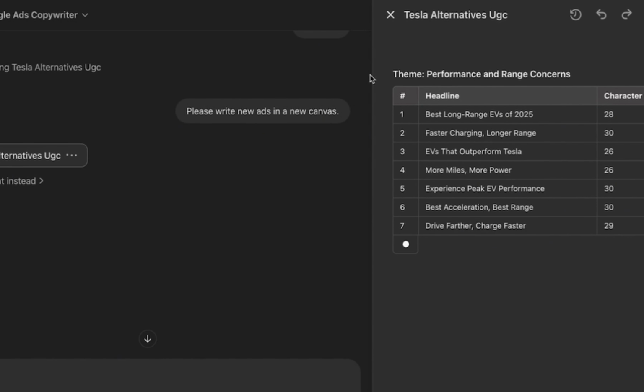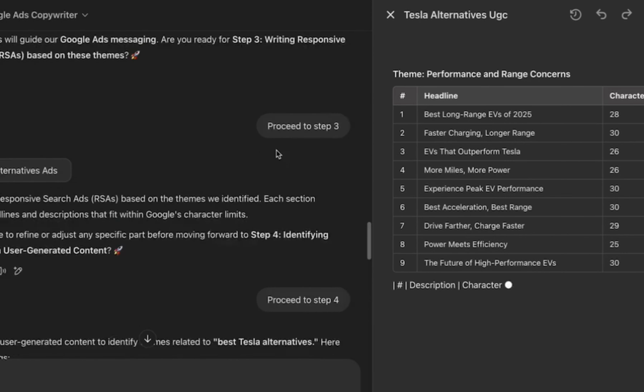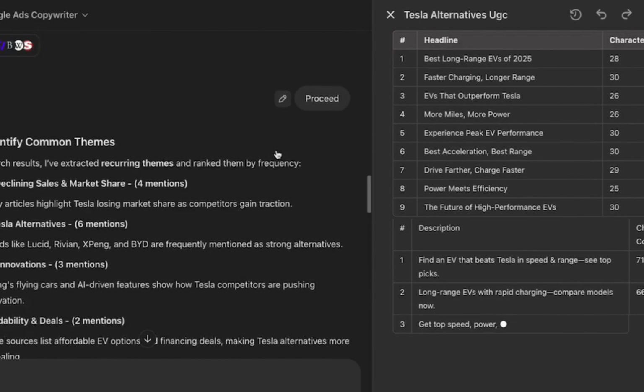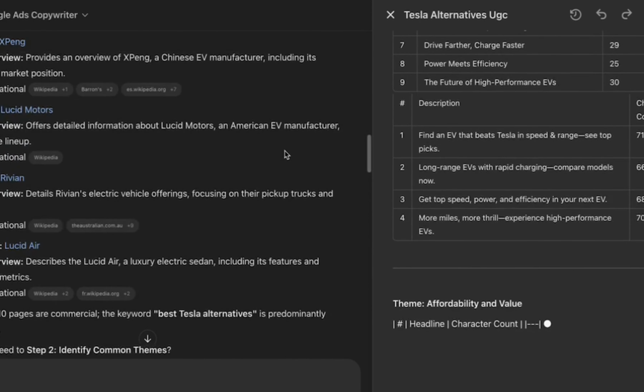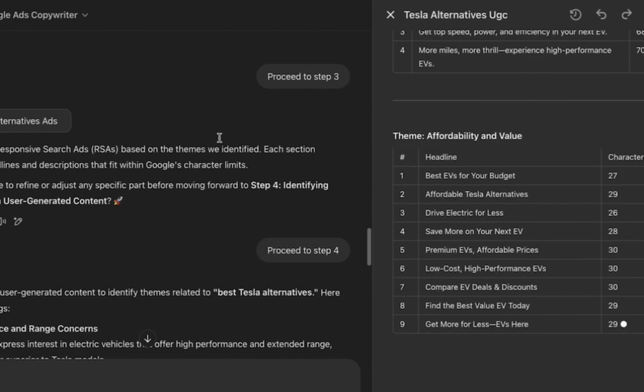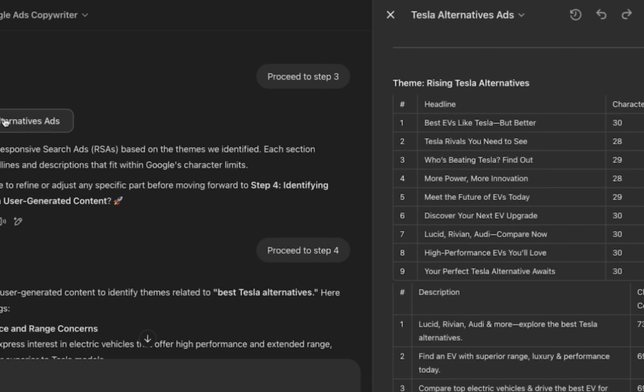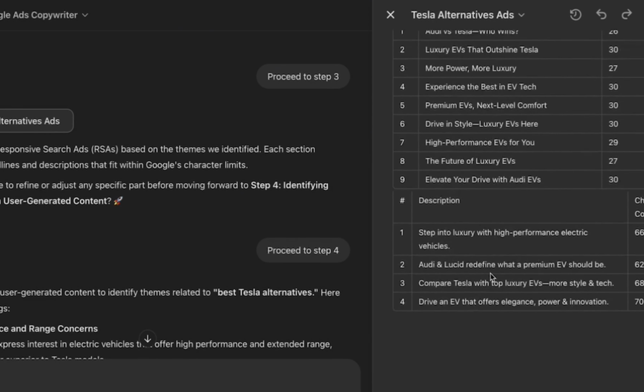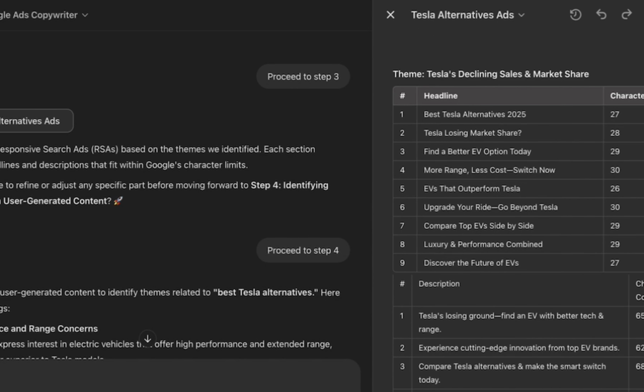A canvas is just these boxes where you have your ads being written. And so as it's writing this, you might be wondering, oh, didn't it start editing the old one? So let me go and find it. So Tesla alternatives, let me take a look at this. You have a history. So if it has already made some changes, you can go back. In my case, I stopped it before it made all the changes, but you can go back here and take a look at the previous version of this canvas. So nothing is ever lost, okay?